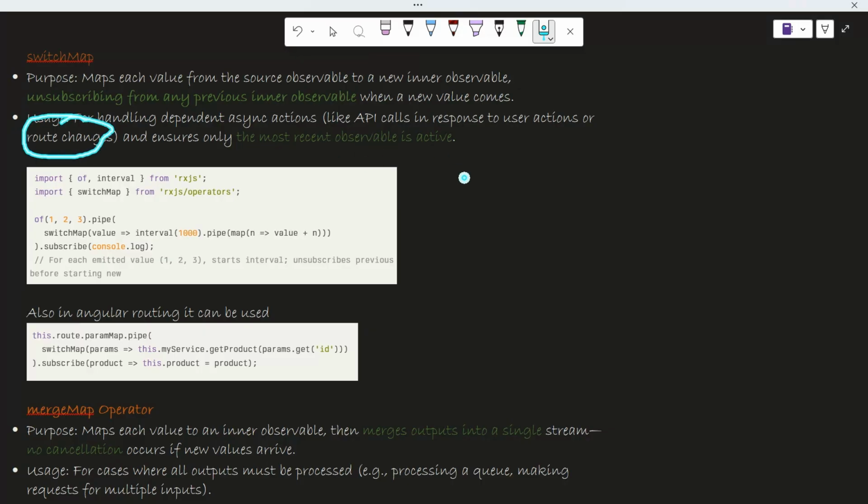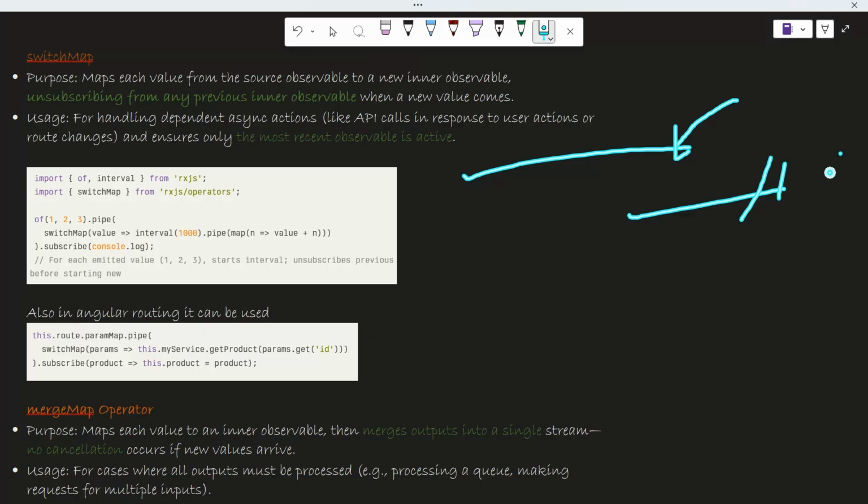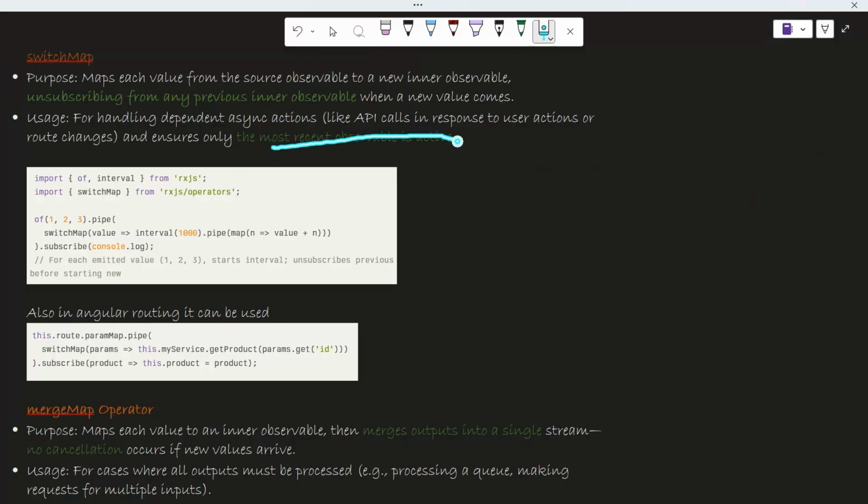Because if you are typing in the URL, and whenever you write a new address, you are adding some more, so you want to change, right? You don't want to refresh your entire page, because we are following an SPA, right? So this ensures only the most recent observable is active at that moment.